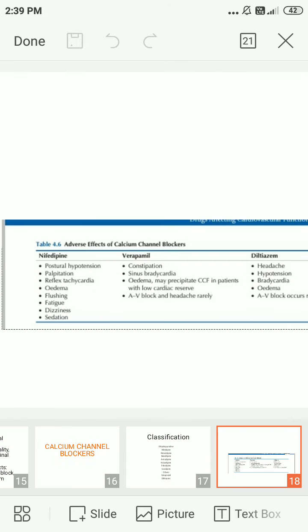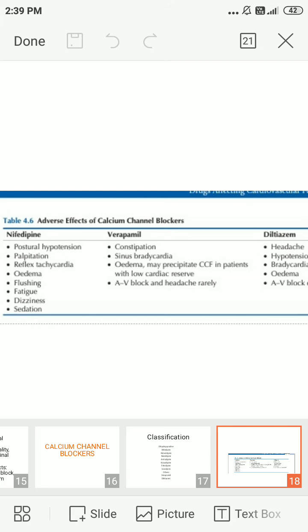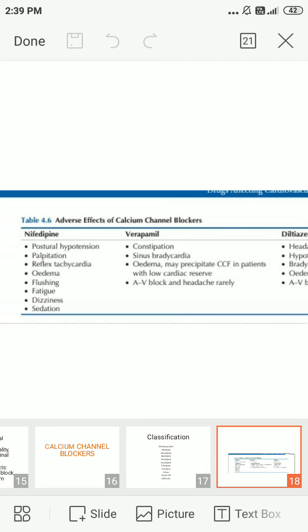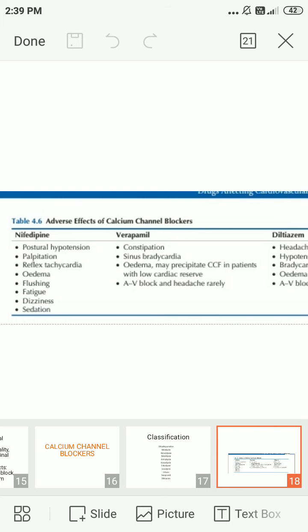We can see now the adverse effects of calcium channel blockers. Comparatively, we have taken nifedipine, verapamil and diltiazem. The adverse effects of nifedipine are palpitation, reflex tachycardia, edema, fatigue, dizziness and sedation. The second one is verapamil. Verapamil adverse effects are constipation, sinus bradycardia. In nifedipine, reflex tachycardia occurs. In verapamil, it will be sinus bradycardia. Nifedipine and verapamil are the same as regards edema. Then verapamil has AV node block and headache rarely.